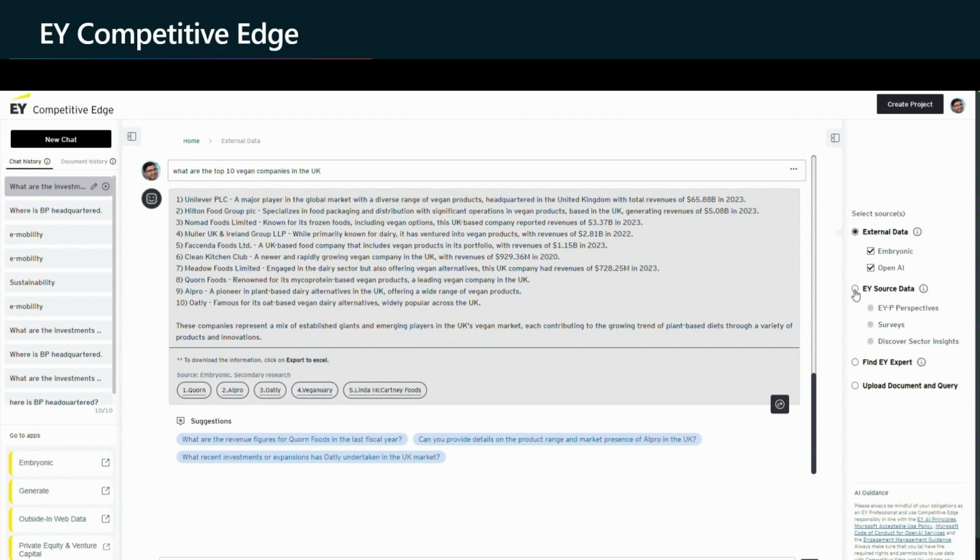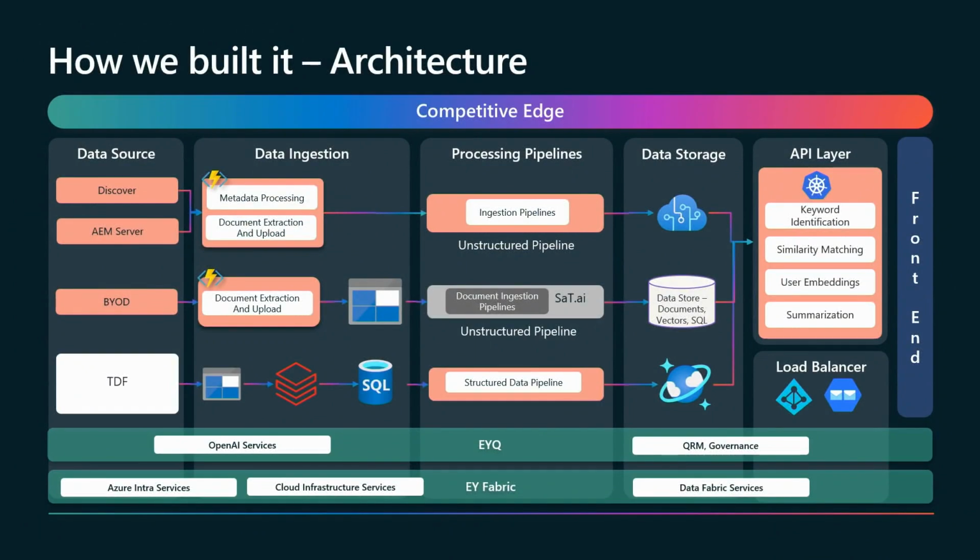So I'll show you how we built it. What you see on your screen is basically a view of our architecture. At the base layer, what you see is our OpenAI infrastructure on Azure. This is powered by EY.ai. And you see the data sources. The data sources are ingested, and we have created pipelines for structured and unstructured data. Then there is a data storage layer. And then there is an API layer, which eventually feeds into the front end.